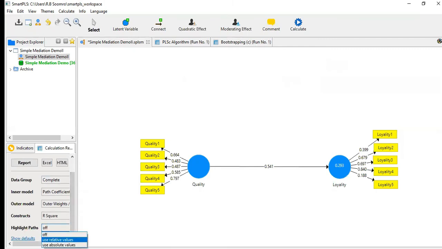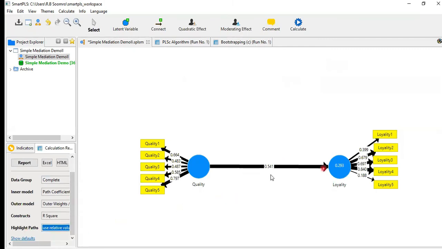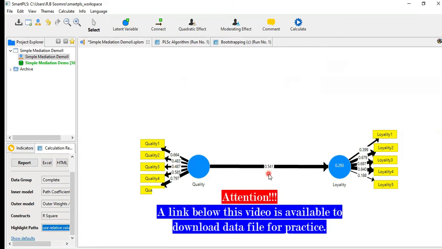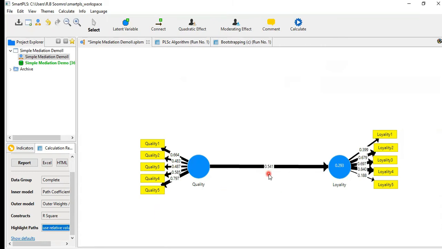Now see. So now the thickness of this line is according to the value of this one. If you reduce the value 0.5 from the 5.41, so now the thickness of this will be reduced. Okay, it's the same way here. The loyalty indicator is 0.399. See the thickness of this one. Okay, and if you compare with this, 0.188. Okay, its thickness is very small.